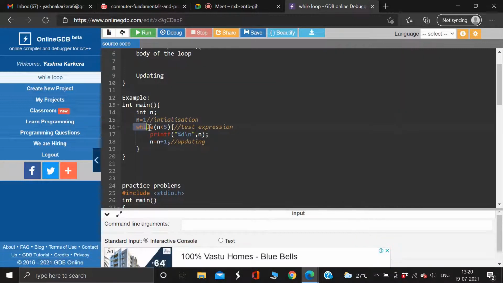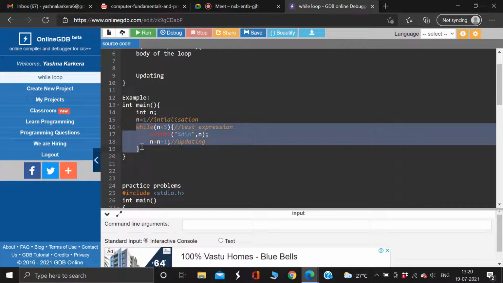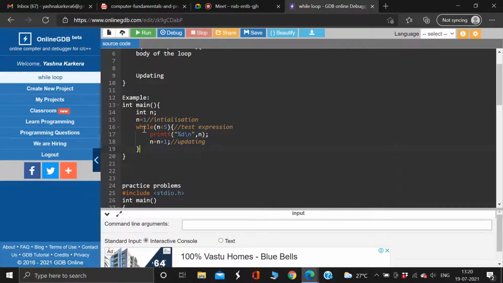I'm writing the while loop and I'm writing a condition. What I mean is that I want this loop to work until this condition is true. Once this condition evaluates to false, the loop is terminated, meaning the loop won't work anymore.